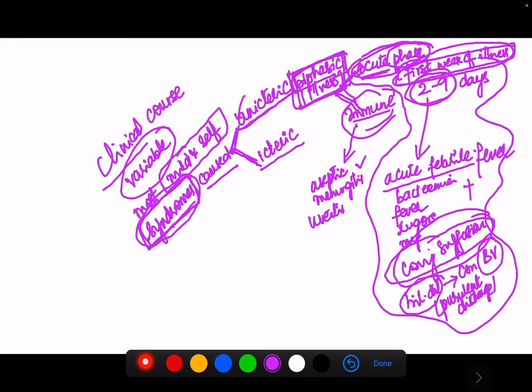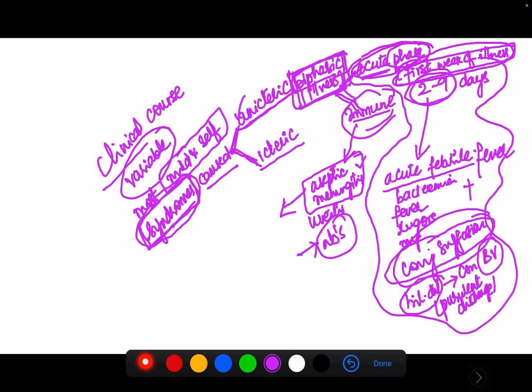In this immune phase, leptospires are absent from the blood, and antibodies will be present to this organism. This phase is characterized by aseptic meningitis.